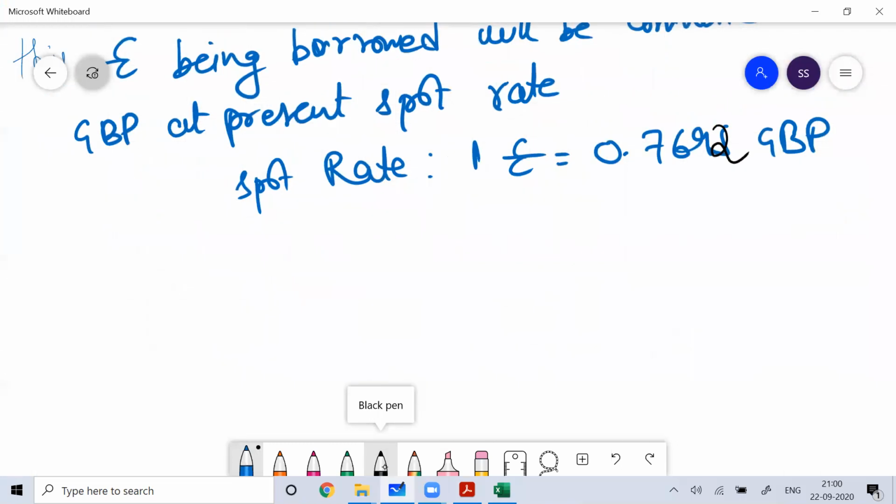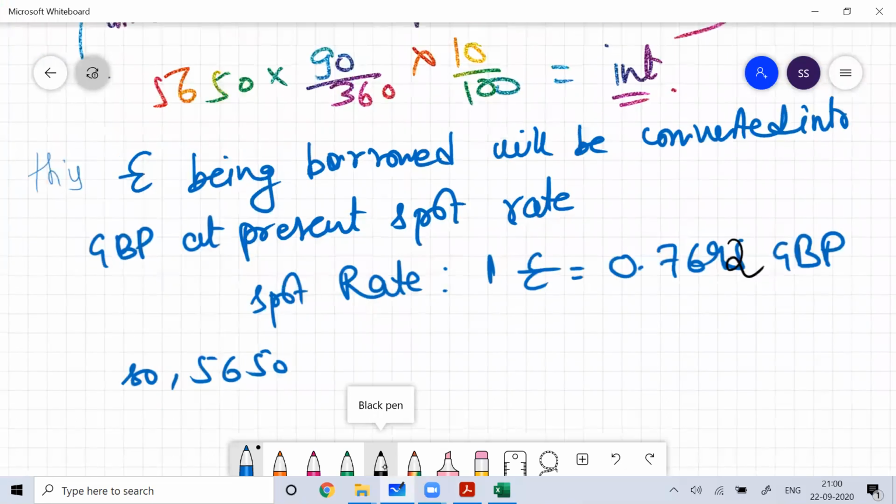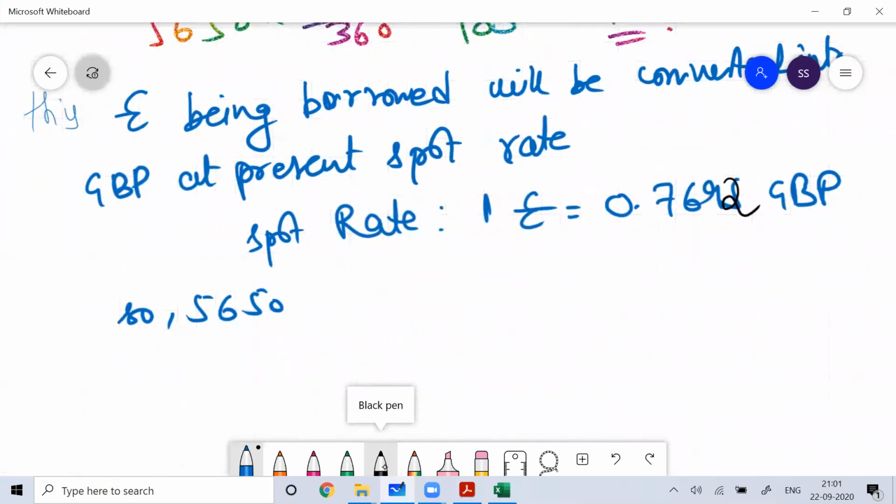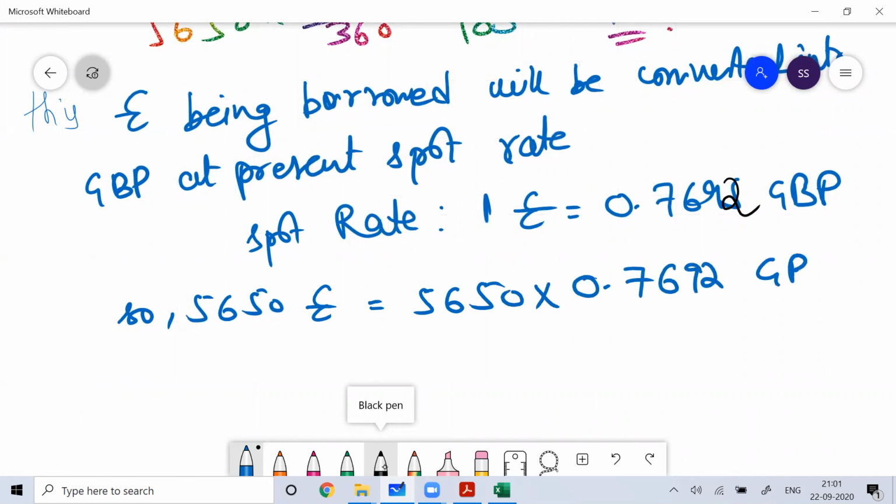So how much euro did you borrow? 5650. So 5650 euro will be equal to 5650 into 0.7692 GBP.